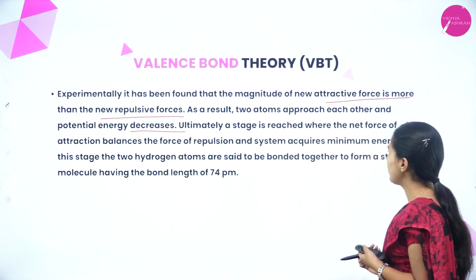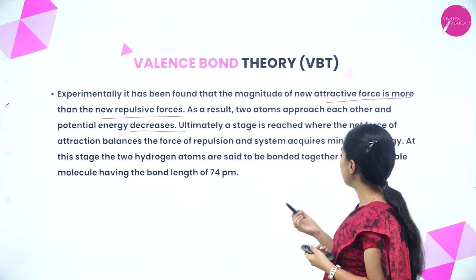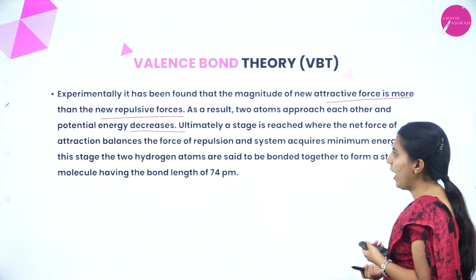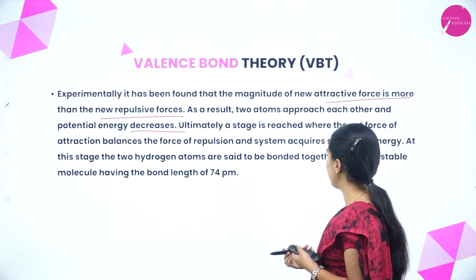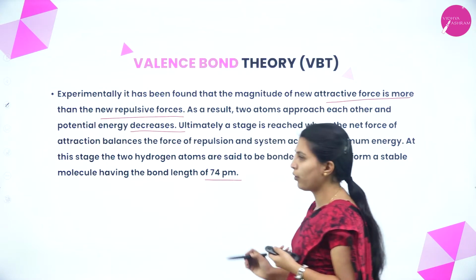Ultimately, a stage is reached where the net force of attraction balances the force of repulsion and the system acquires minimum energy. At this stage, two hydrogen atoms are said to be bonded together to form a stable molecule at a bond length of 74 picometer.